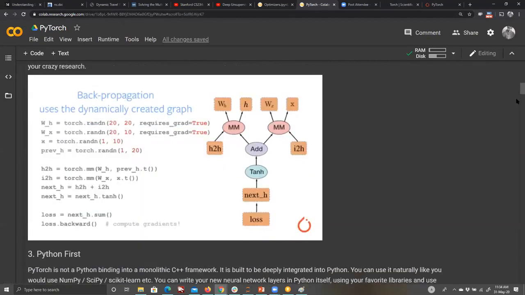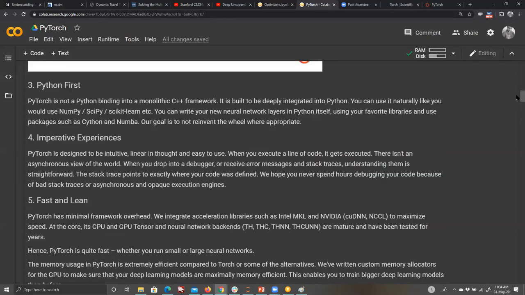Now, the biggest problem I had with TensorFlow, to be very honest, is that it was not Pythonic. TensorFlow in its own form is not Pythonic. It had too many rules that didn't feel like Python. But with PyTorch, I have never found this problem. You can almost attach any Pythonic library with PyTorch. You can have exactly the same coding style as Python, and you have almost all the flexibility of Python.